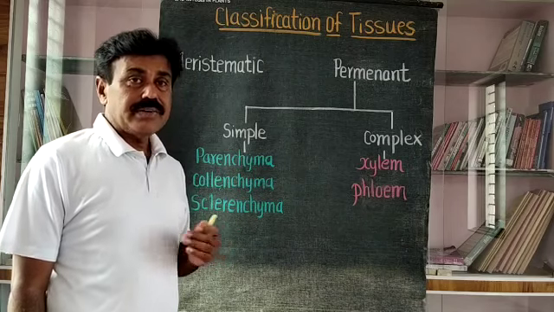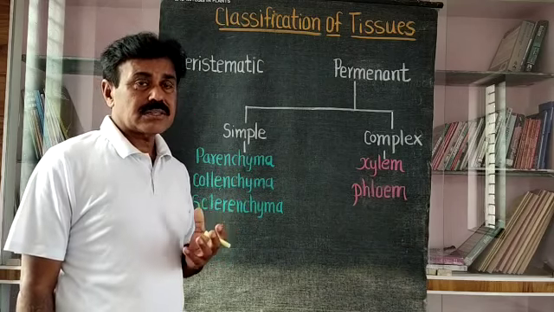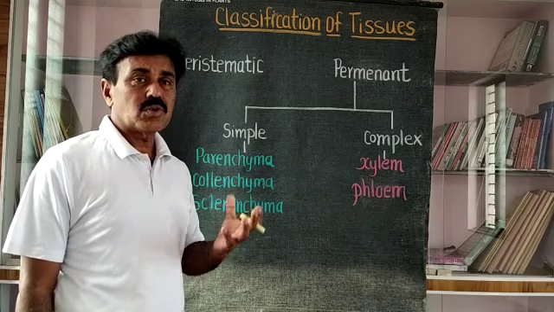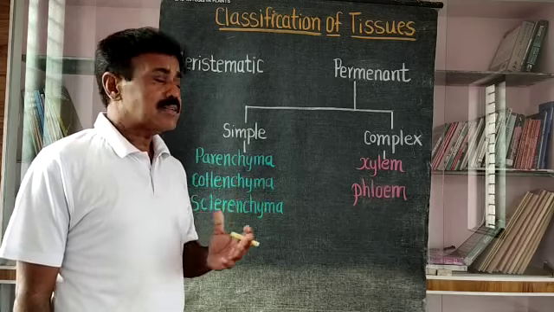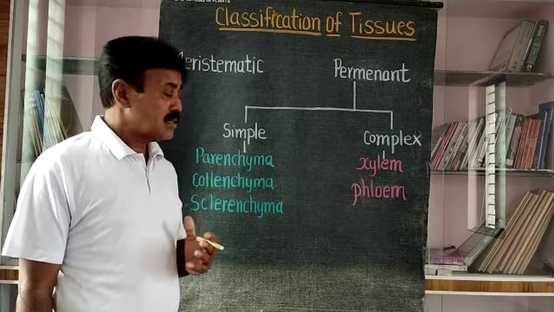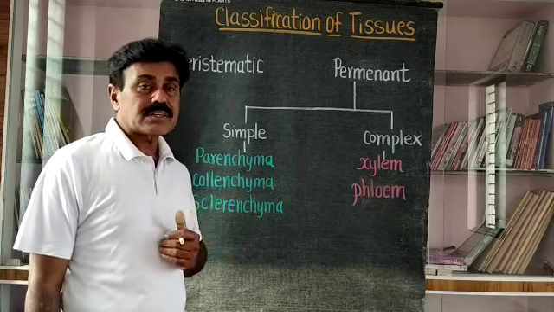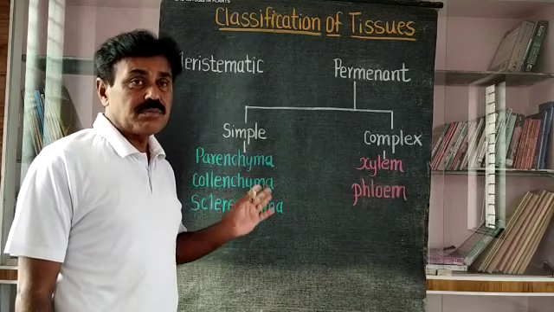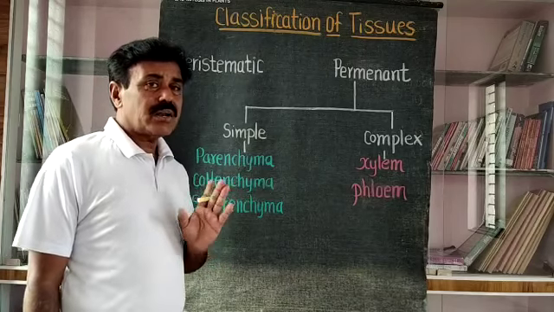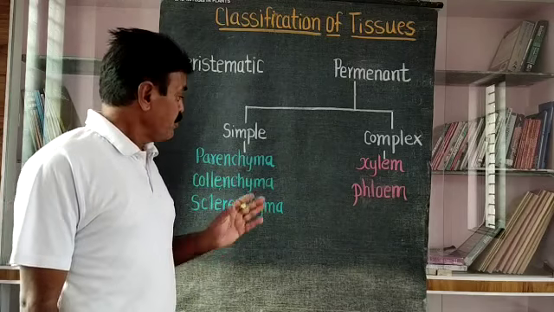Parenchyma are living cells. They have a living structure, that is, the cell wall is made up of cellulose, and it contains a protoplast and a nucleus, that means cell organelles. So these cells have a living structure. Collenchyma also has a living structure, but sclerenchyma is a dead tissue. In this simple tissue group, all tissues do not have equal nature.